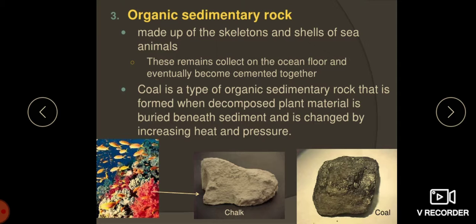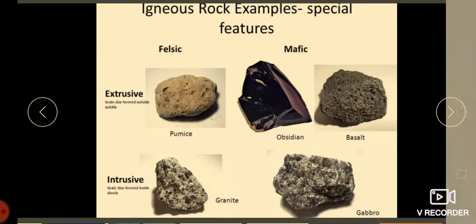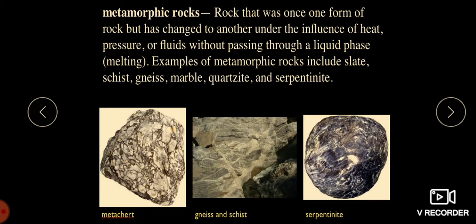The best examples for the organic sedimentary rock are limestone and coal. Next we will move on to the igneous rock examples and special features: extrusive and intrusive. Again we are having pumice, obsidian, basalt, and intrusive granite and gabbro. These are some of the examples.